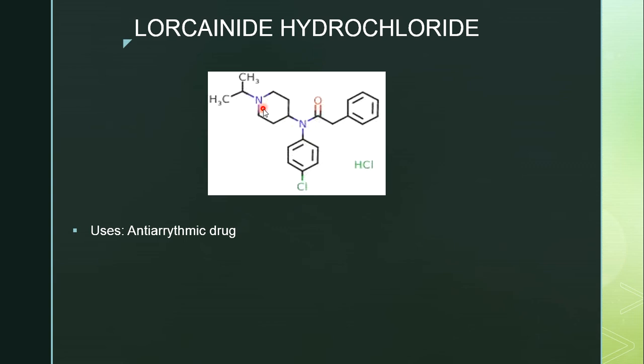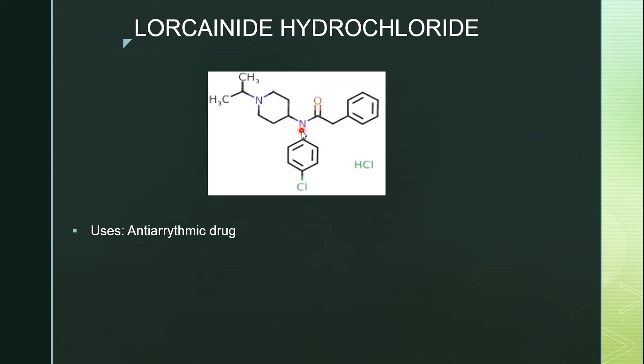Lorcainide is another structure. It contains piperidine as the basic nucleus. Piperidine contains an isopropyl group at first position. What is piperidine? Saturated pyridine is called piperidine. What is pyridine? A six-membered ring containing one nitrogen with double bonds is called pyridine. If it is saturated, it is piperidine.